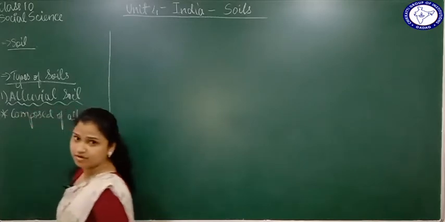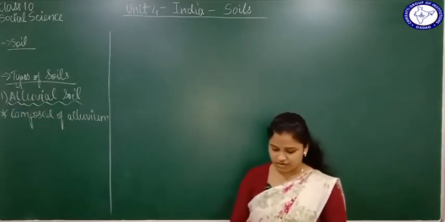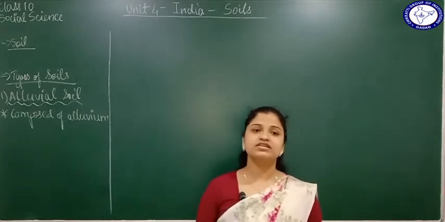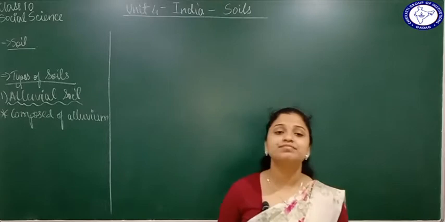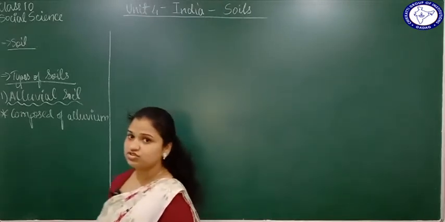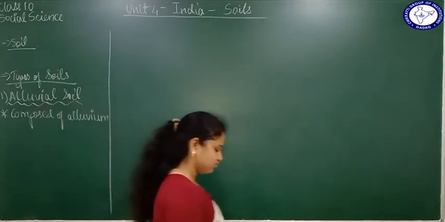Soil that is made up of alluvium is called alluvial soil. So where is alluvial soil found? As I gave you an example earlier, alluvial soil is found on the banks of the river, where the soil is very, very fertile. So near the river you are going to find this alluvial soil.